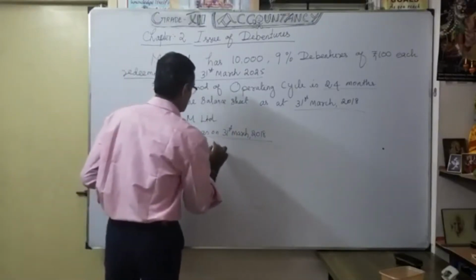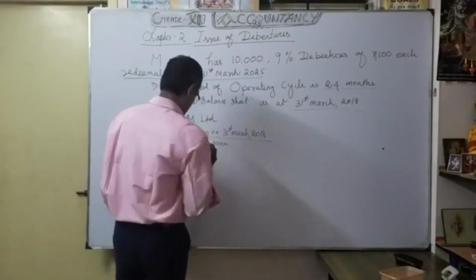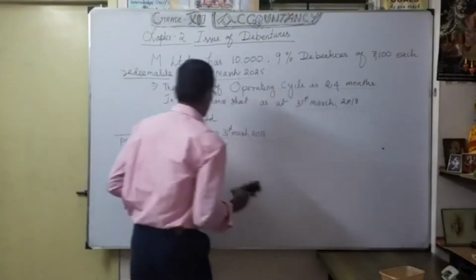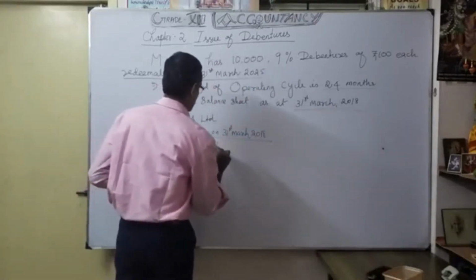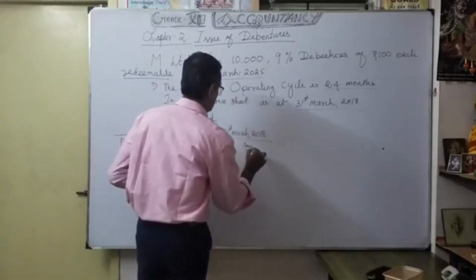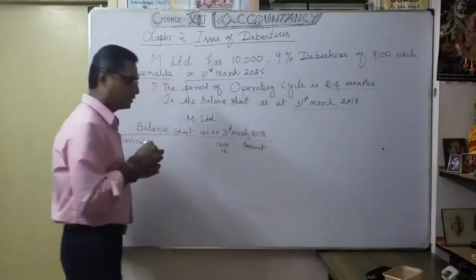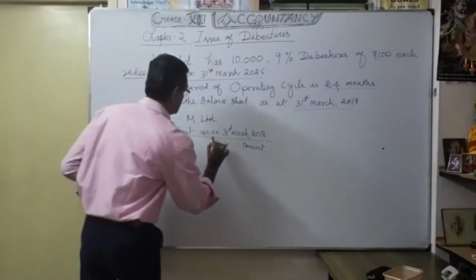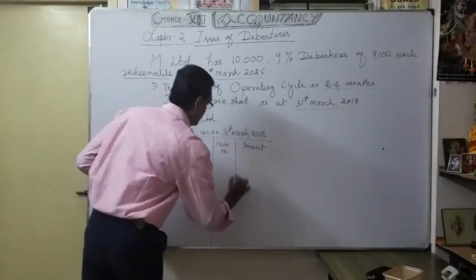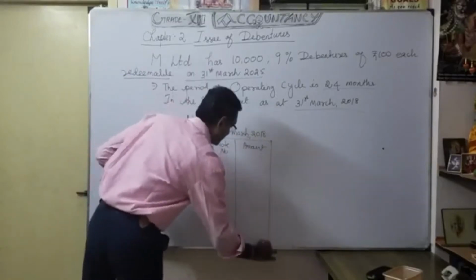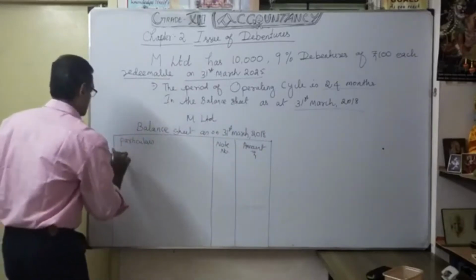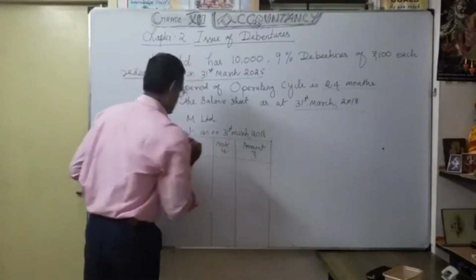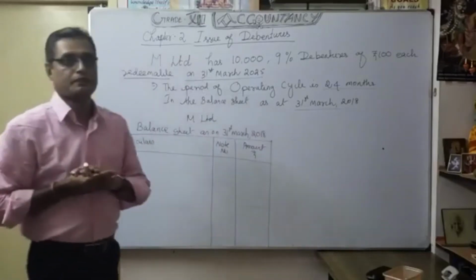Then we want to mention note number, and then amount. So here we are going to discuss only for the debenture how it will appear in a balance sheet. Okay, so that's what the format. So this is the heading. So we are going to classify.